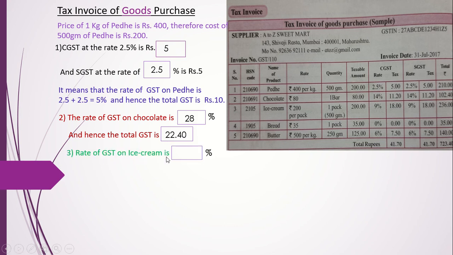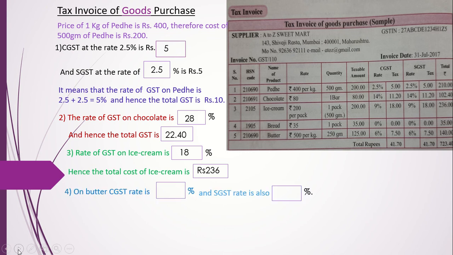Rate of GST on ice cream: how much is the rate of GST? 9% plus 9%. Rate of GST is 18%. And the total cost of ice cream is the taxable amount, that is MRP plus the tax. So total cost of ice cream became 236 rupees, right? So like this kind of invoice may be given in the exam, and such activity based questions may be asked. So it's very important to know how to find it.